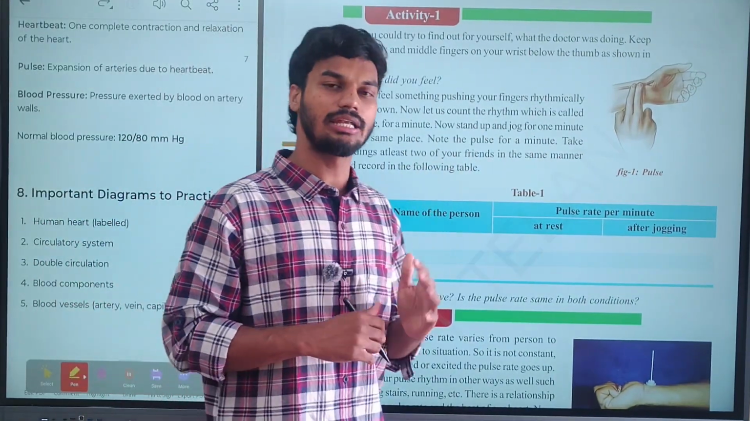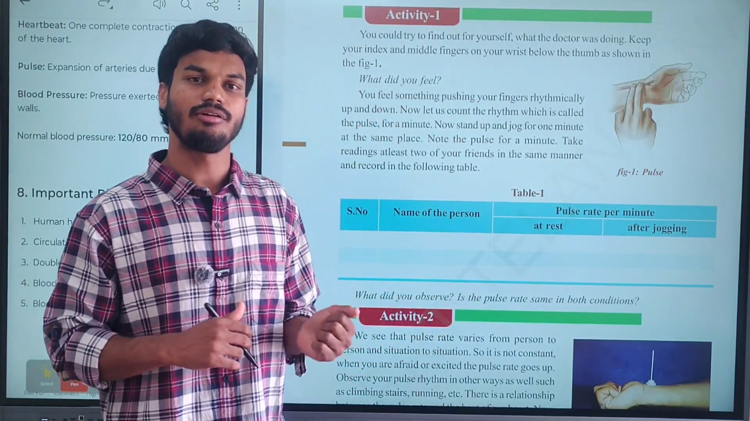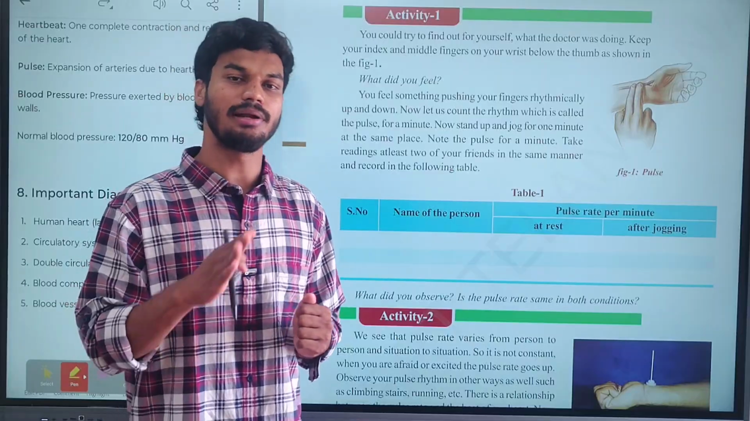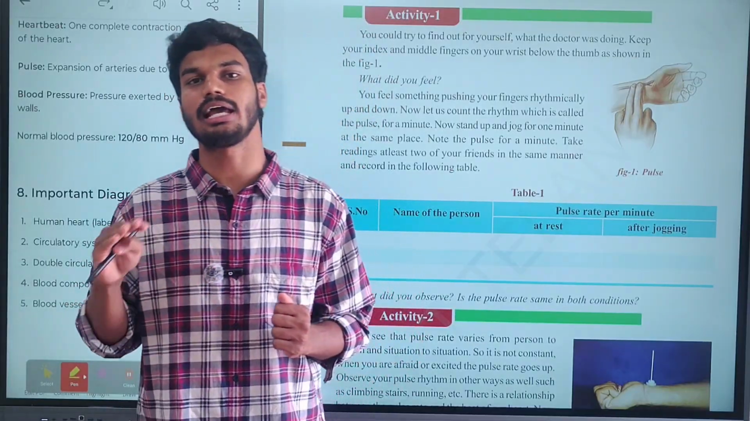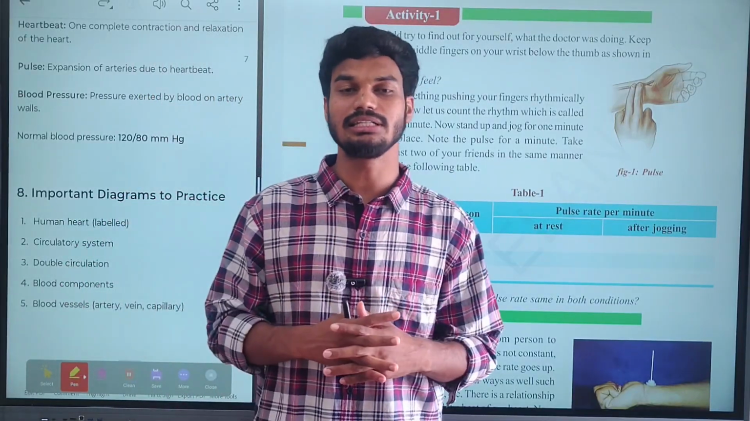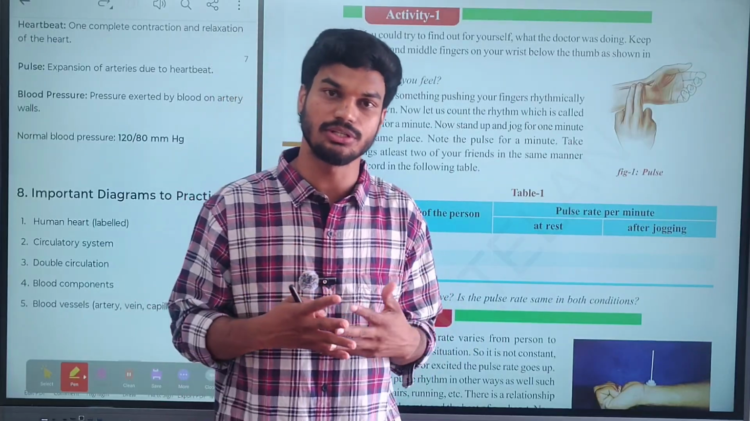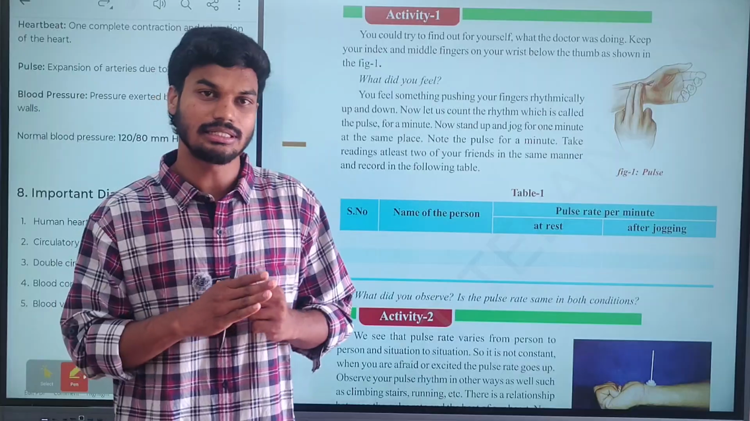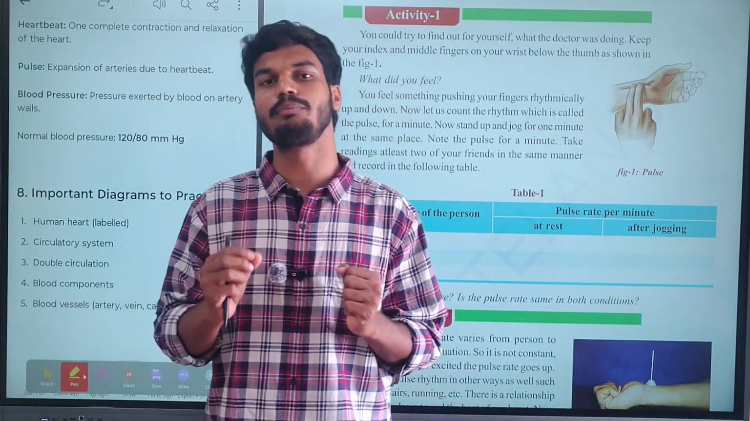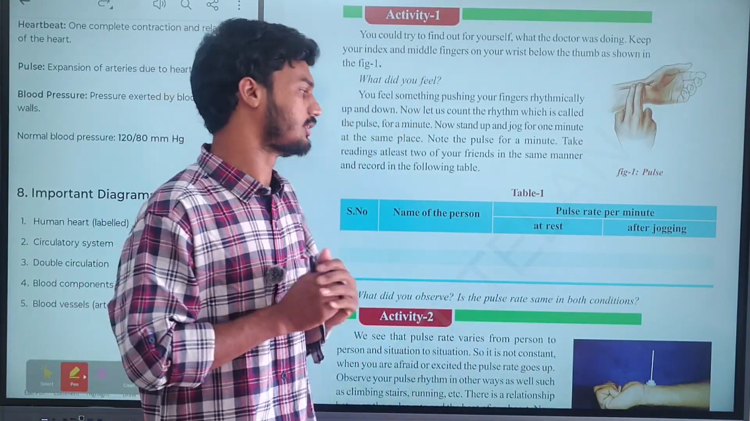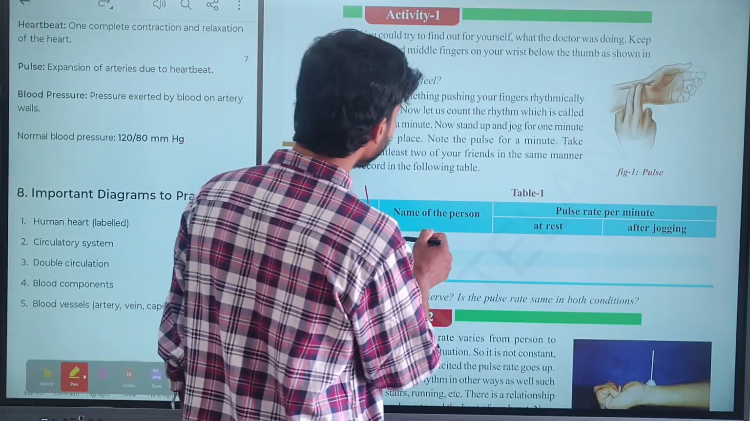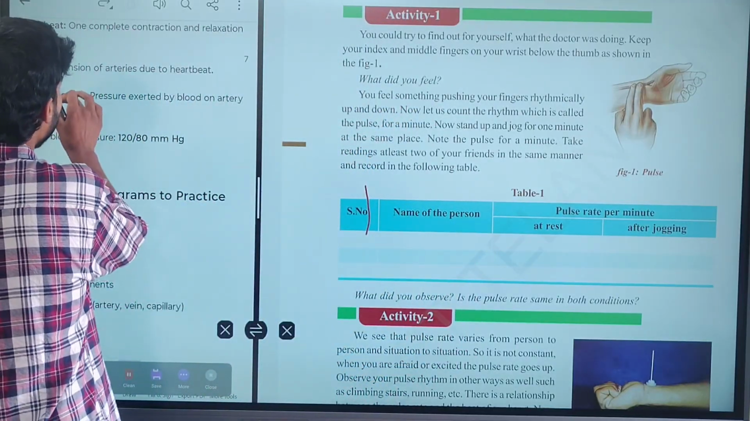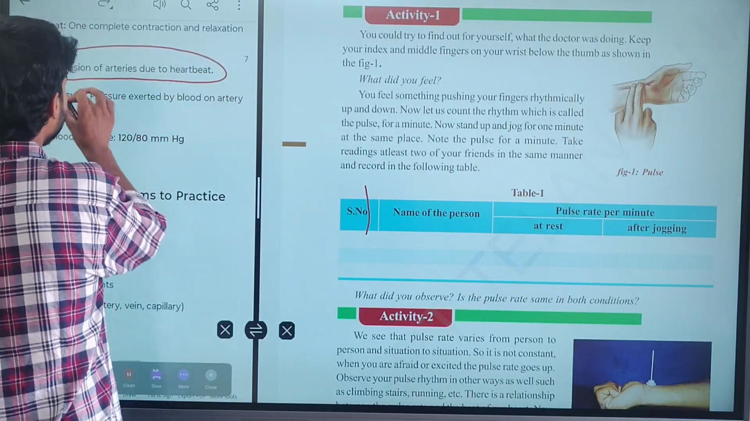From this experiment, activity 1, we were able to find out that the pulse rate will be different according to different situations. For example, when a person is very angry, or in an upright position, the pulse rate starts increasing rapidly. When the person is in a normal position, the pulse rate will be in a normal state. First, you have to know the definition of pulse: expansion of arteries due to heartbeat.